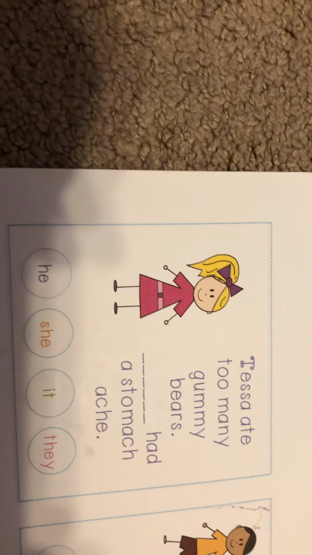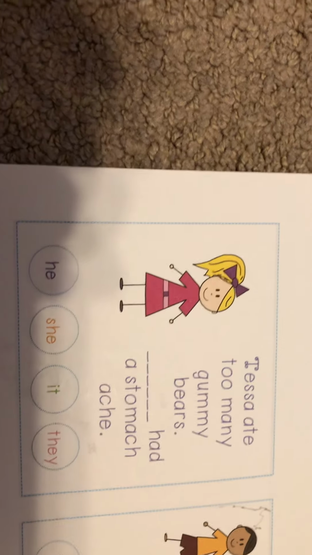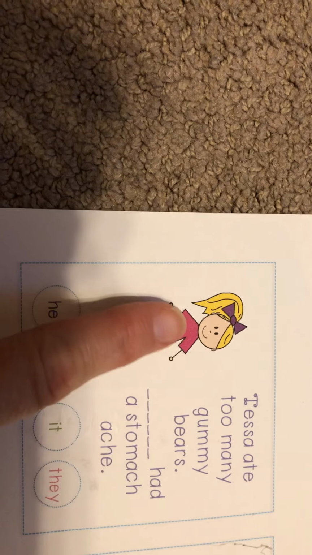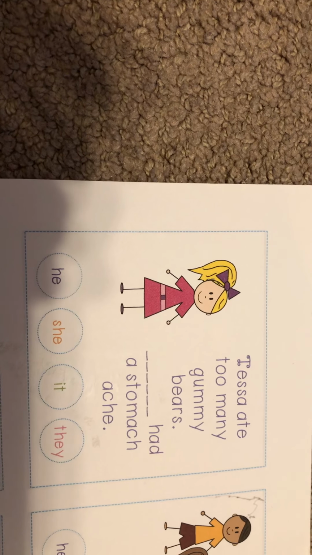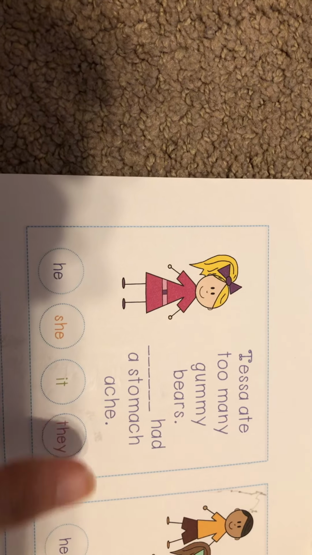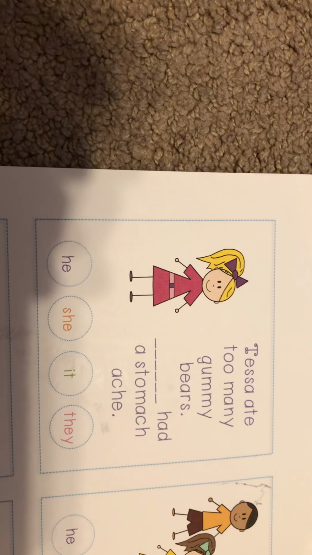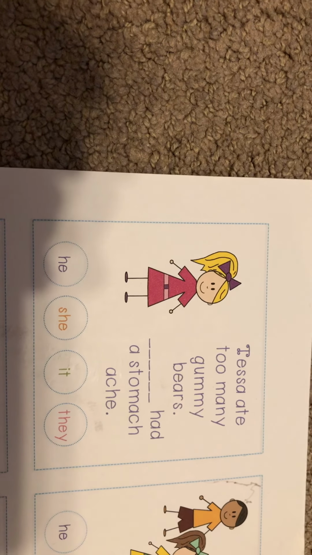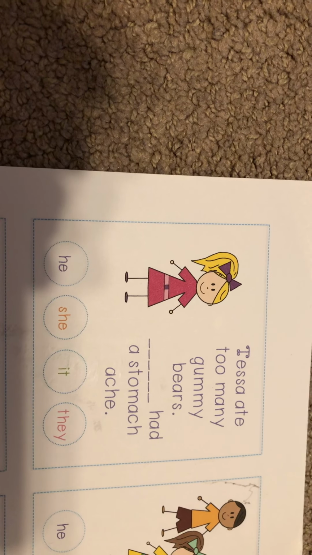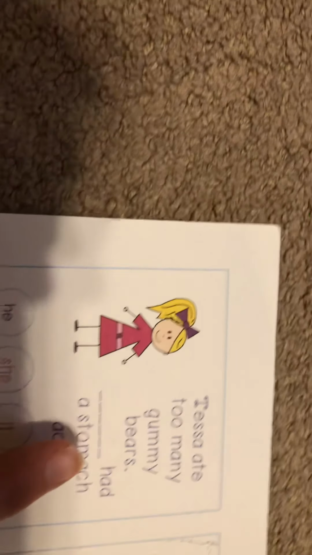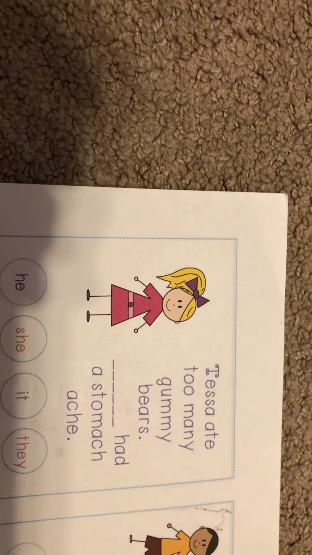All right, I wanted to do this with you next. We did a lot with he and she this year, learning to say he for a boy and she for a girl. So if we said, this is Tessa. Tessa ate too many gummy bears. Blank had a stomach ache. So would we say her had a stomach ache or she had a stomach ache? If you said she, then you are right. She had a stomach ache.